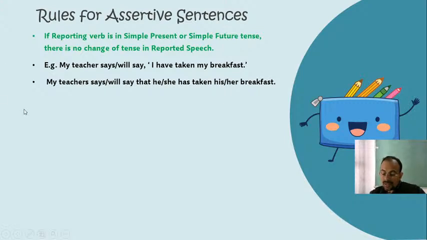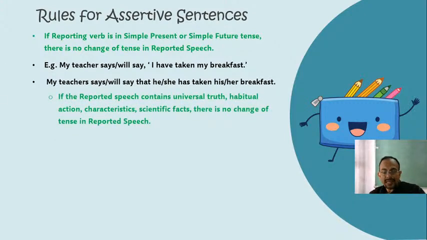Now let's move on to the second rule for conversion. So what is the second rule? You can see, if the reported speech contains universal truth, habitual action, characteristics, scientific facts, then also there is no change of tense in reported speech.